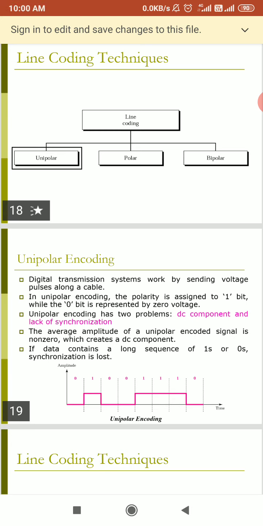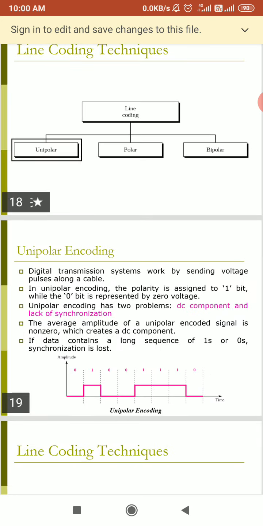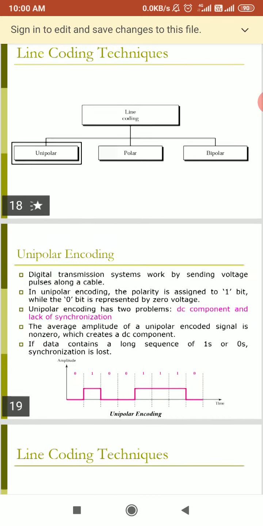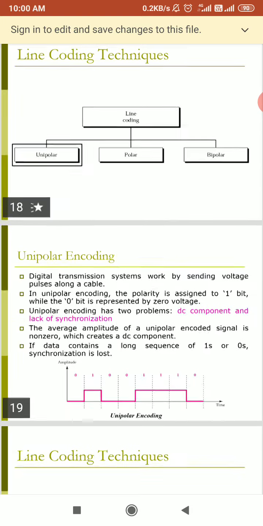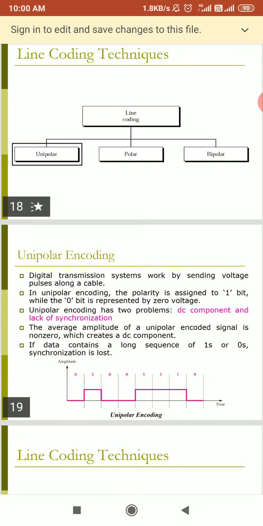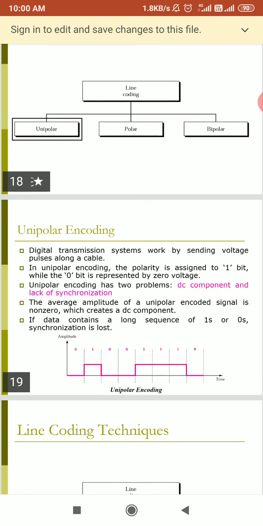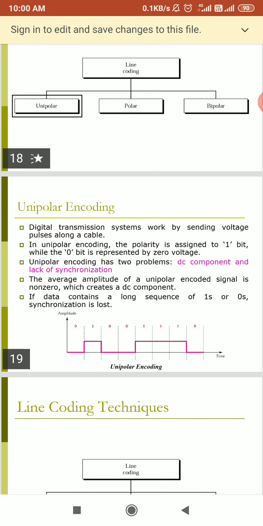So we can say when the pulse occupies the full duration, it will be unipolar non-return to 0. And if it has a DC component, that pulse will occupy half duration. If it is for the full duration, we say unipolar non-return to 0. And when the pulse occupies half duration, at that time you can say it will be unipolar return to 0.